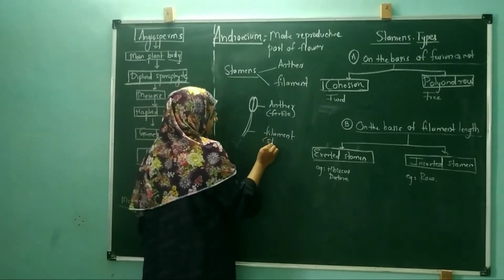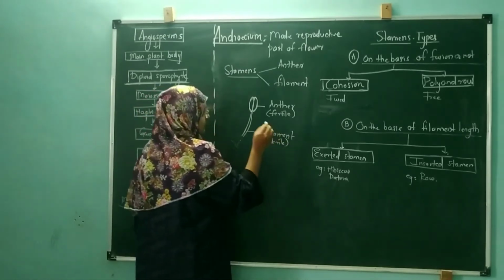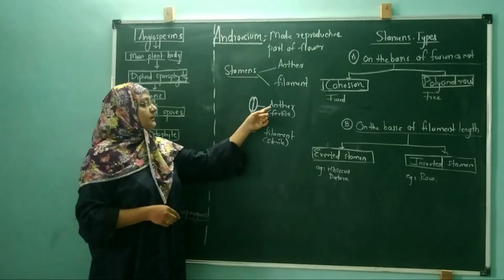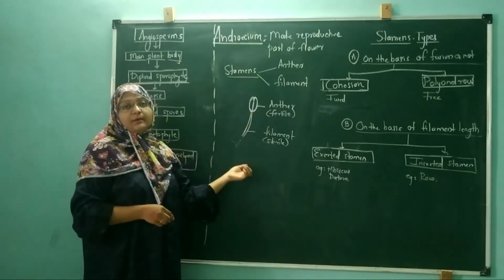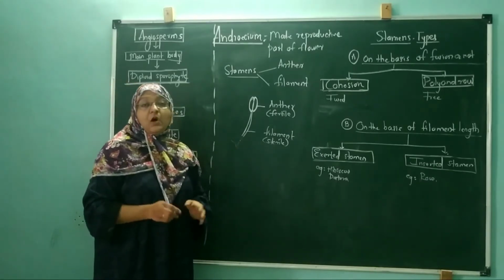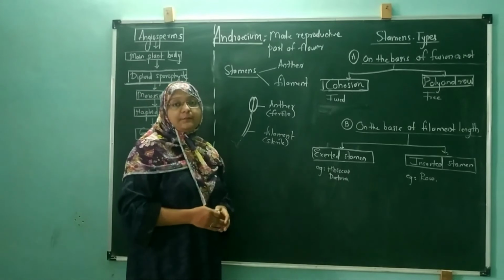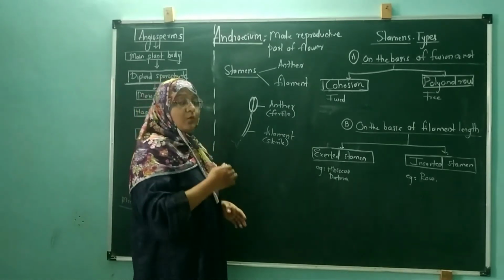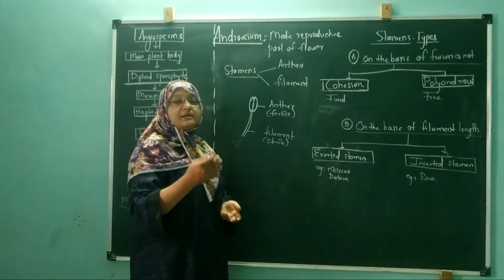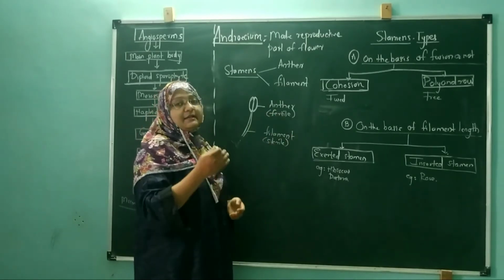Filament is sterile in nature. So this is the basic part of the stamen, that is the anther and the filament. Next to this, we are going to study about the filaments. How many filaments are present in the flower? In the flower, one or more than one filaments, that is stamens, are present inside the flower.